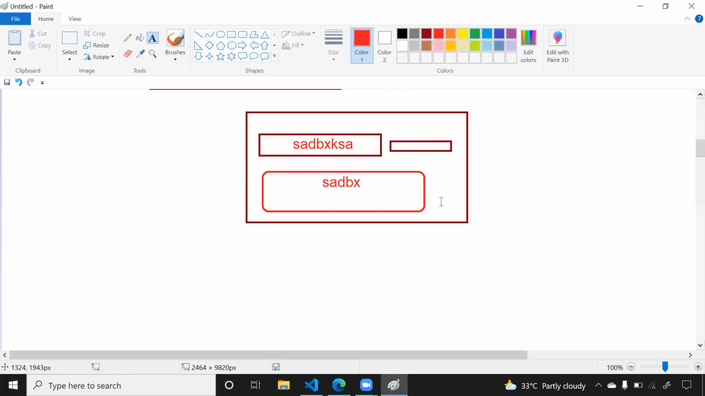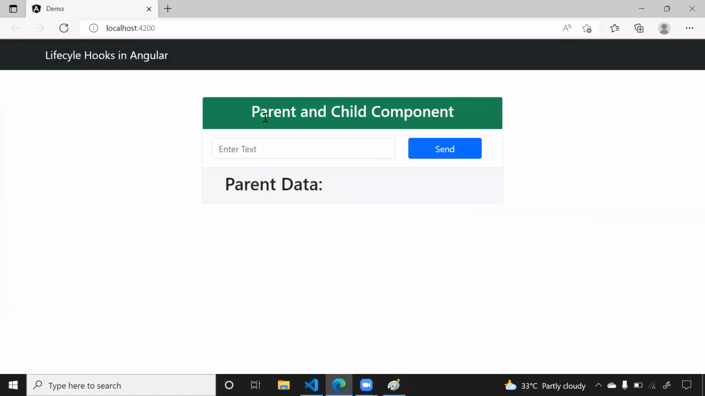In the same way, here I'm going to write ng-content, and here I'm going to display the ng-content. Just not to waste time, I have already created that code because we already know how to create all this code. So if I go to my browser, this is what I have done. Simply I have taken one card. This is a card header, card body, card footer. In the card header, I have just given some title. In the card body, I have taken one text box and one button. You already know how to create this kind of UI, so not to waste time, I already created this UI.